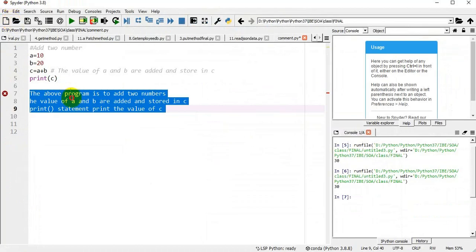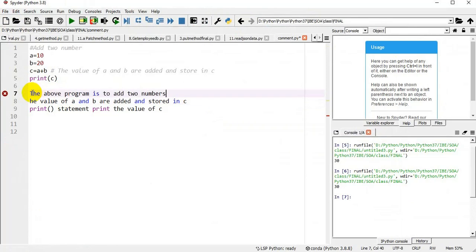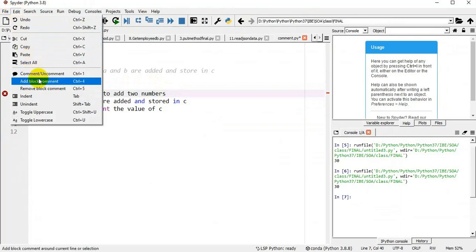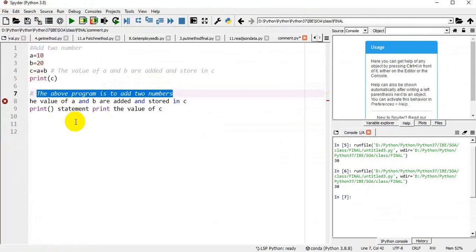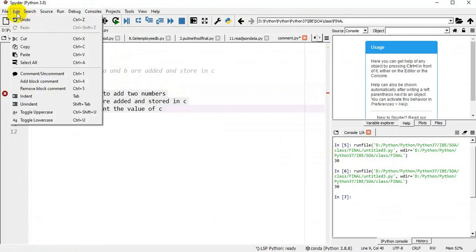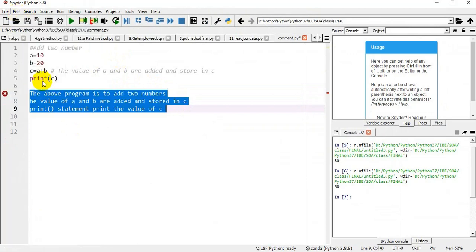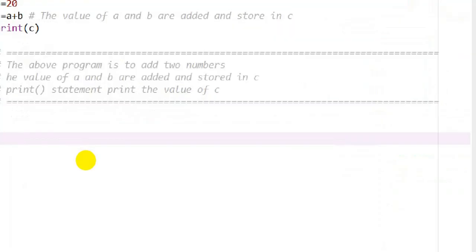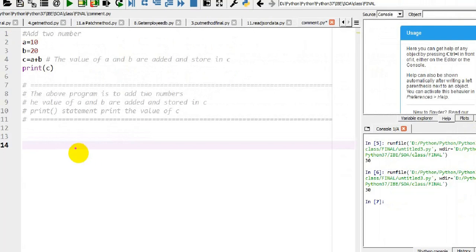Okay, so I'm selecting a single line, going to Edit, and I'm choosing comment. Now the single line has been commented. For a block comment, I'm selecting the three lines, going to Edit, and adding a block comment. The block comment is added like this. Now again, I'm selecting the three lines, going to Edit, and removing the block comment.